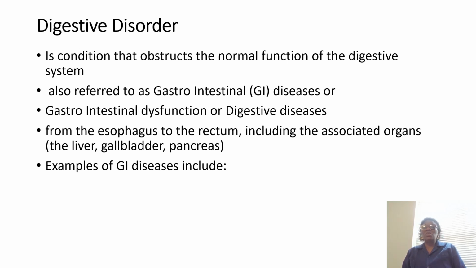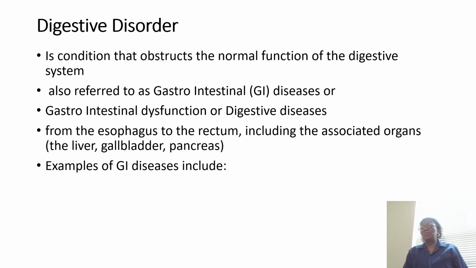This disorder is also referred to as gastrointestinal diseases. We call it GI or gastrointestinal dysfunction or digestive diseases. From the esophagus to the rectum, including the associated organs, that is the liver, the gallbladder, the pancreas, any disorder or obstruction associated with the functioning of any organ of the digestive system in the process of digestion is referred to as a digestive disorder.